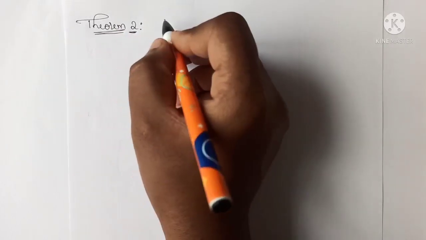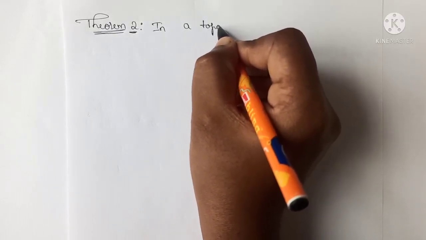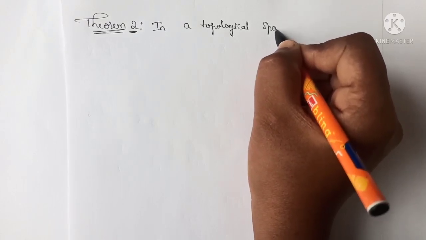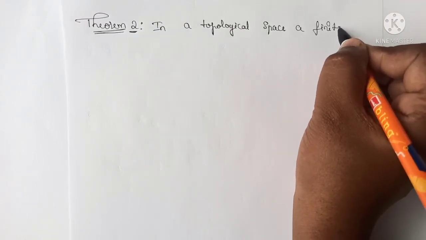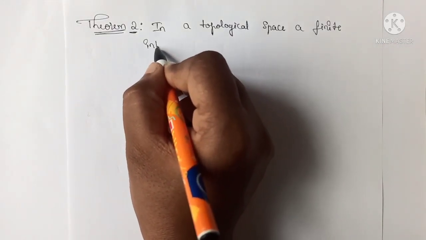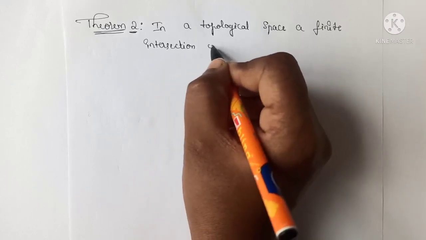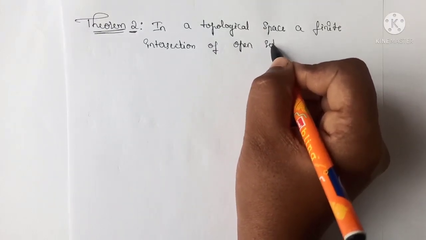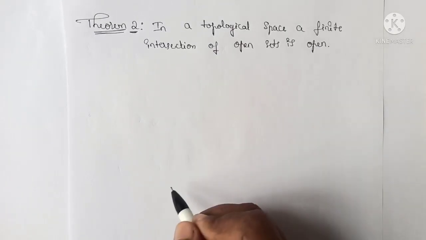In a topological space, a finite intersection of open sets is open.